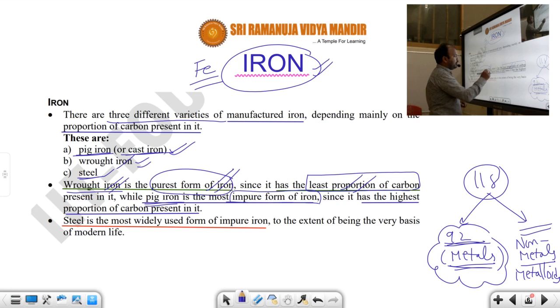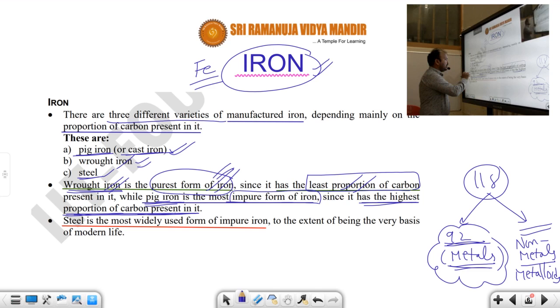Why is it an impure form of iron? Pig iron is an impure form of iron because a large proportion of carbon is present in it. When a large proportion of carbon is present, it is impure iron. When the proportion of carbon decreases, that is the purest form of iron. That's why the least proportion of carbon is in wrought iron, and that's why wrought iron is the purest form of iron.